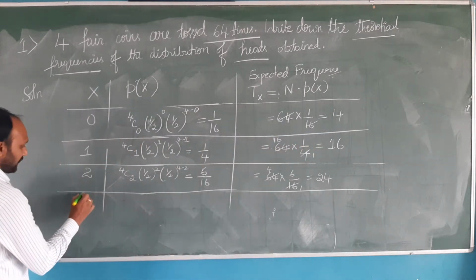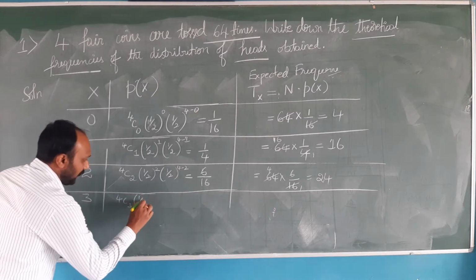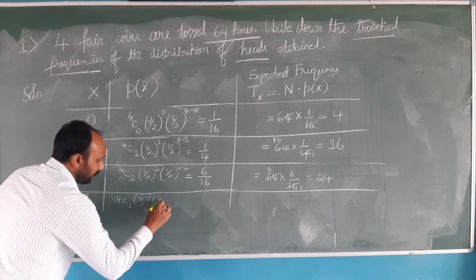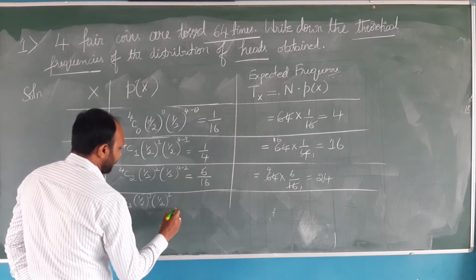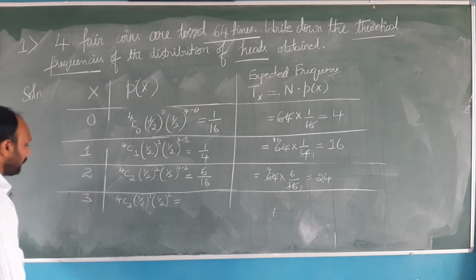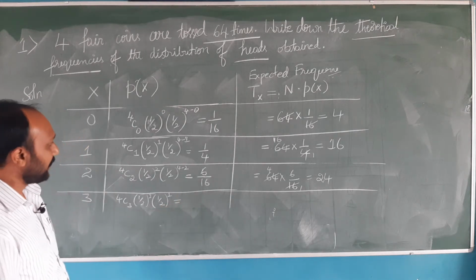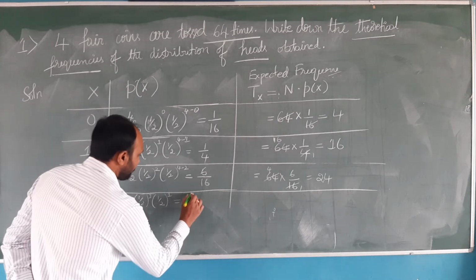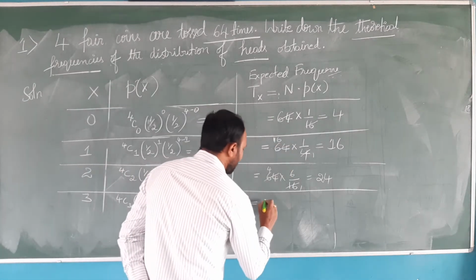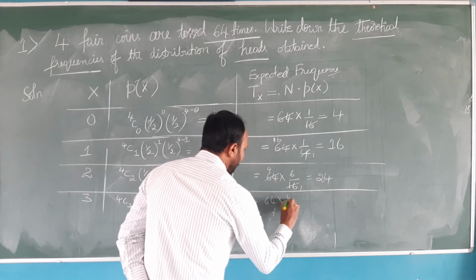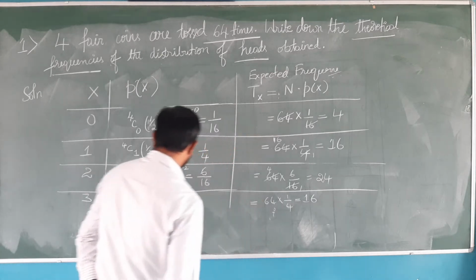Followed by this, now x will be taking the value 3. So 4C3 half to the power 3, half to the power 4 minus 3, that is 1. I am writing it directly, 1. So what will be the simplified value for this PMF? The simplified value will be 1 by 4. That is, what will be the expected frequency? 64 into 1 by 4, we will be getting the value 16.